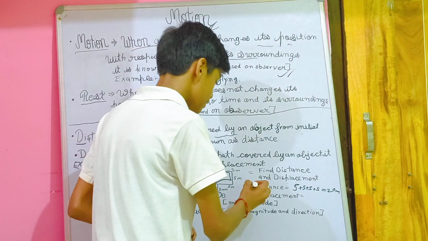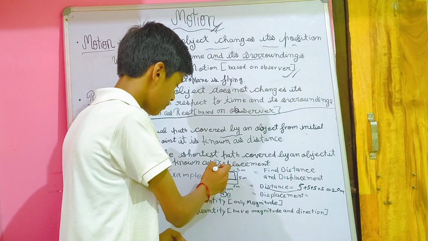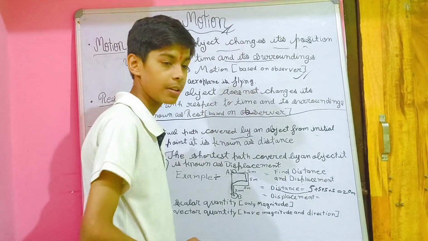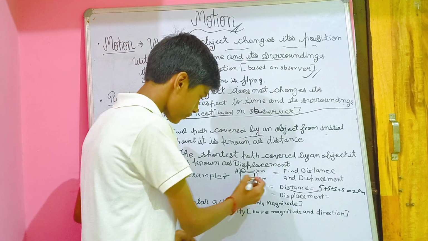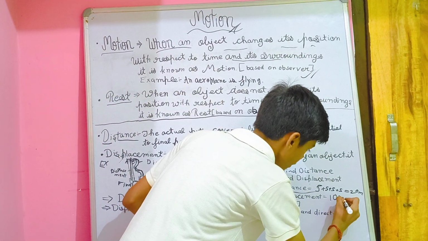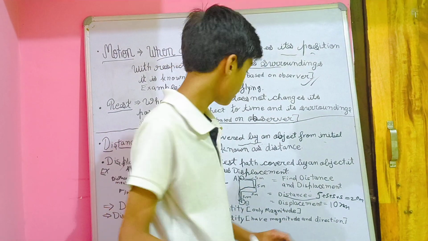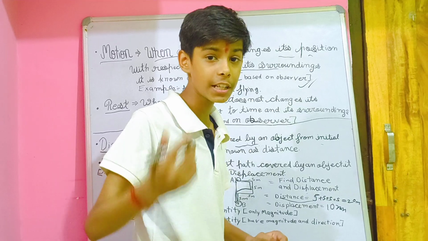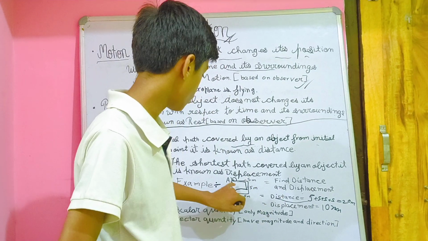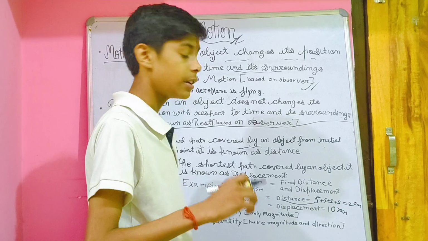This is the distance. And what is displacement? The shortest path from here to here, 10 centimeter, 10 meters, sorry. Here 5. That is your displacement, the shortest path from point A to point B, initial to final point. This is known as displacement.